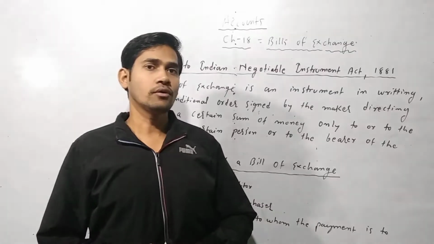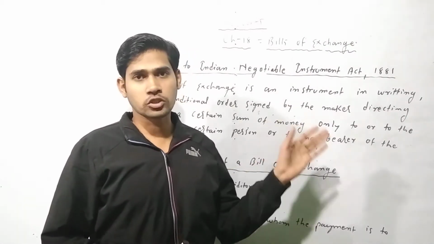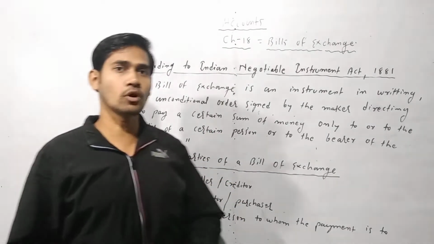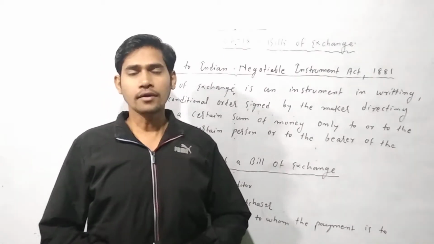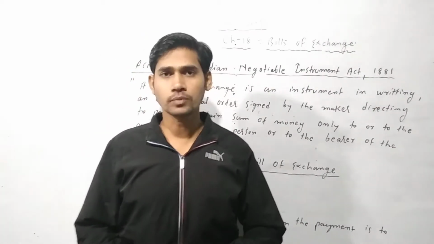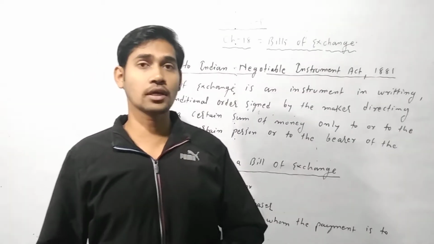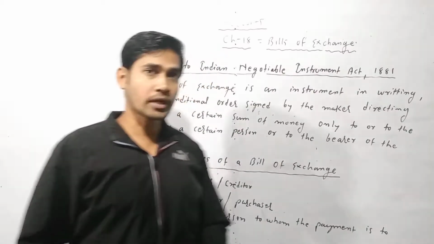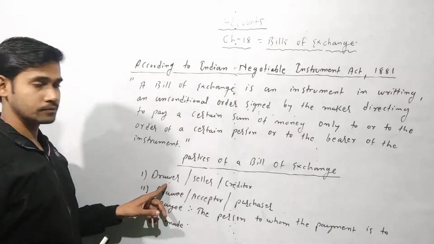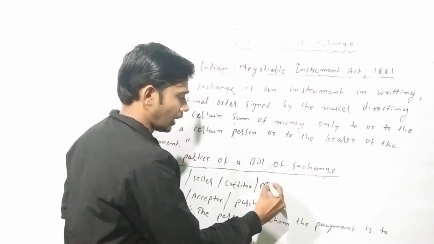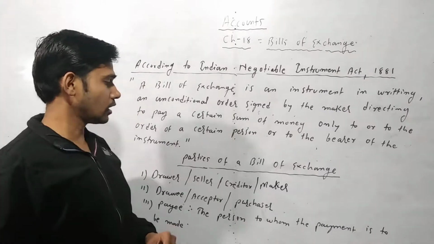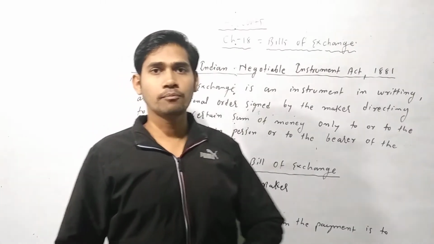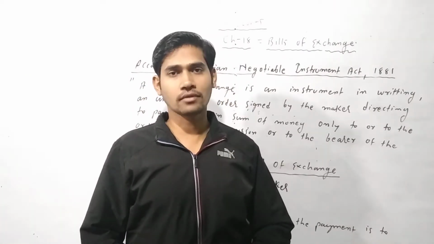We have to understand some important points about bill of exchange before its meaning and its parties. In simple language, in the bill of exchange there must be two persons. The first person is the seller and the second person is the purchaser. The seller is also known in this chapter as drawer and maker, and also as creditor. These are some of the names given to the seller who makes the bill at the time of credit sales.